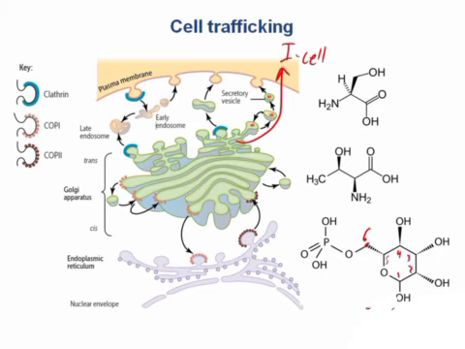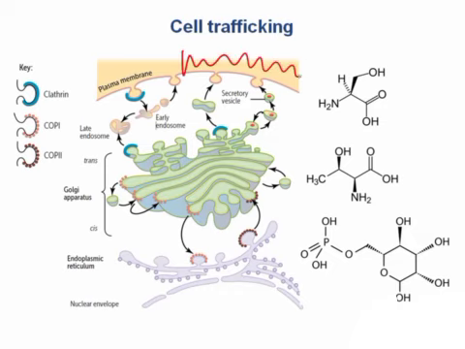Now not only can the Golgi add sugars to proteins, but it's also important for assembling proteoglycans, which are proteins that have lots of polysaccharide chains attached to them. These are often secreted into the extracellular matrix and used as a cushioning filler substance. So where do you think you might find it?